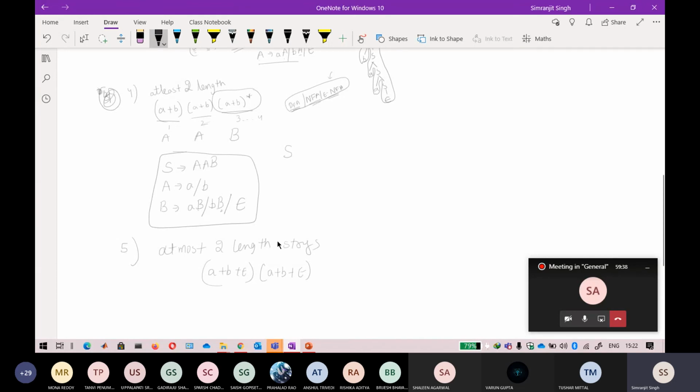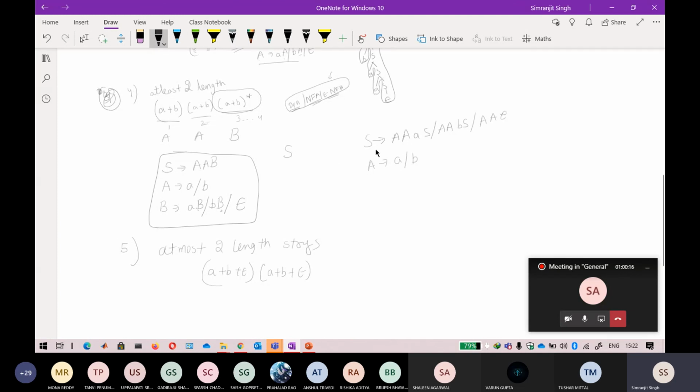Okay, so I think Varun has drawn another. Let me see if it is correct or not. The expression given by Varun is A S, and then there is A B S. Okay, Varun, your expression is incomplete. I think you want to derive a and b also. Just correct it.